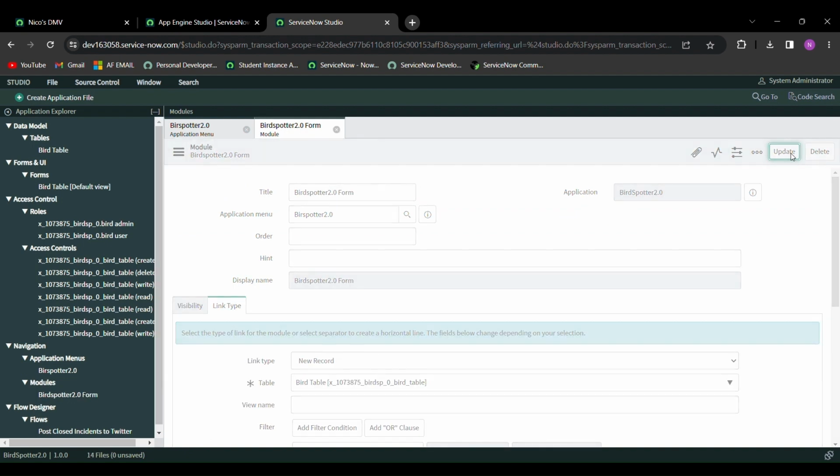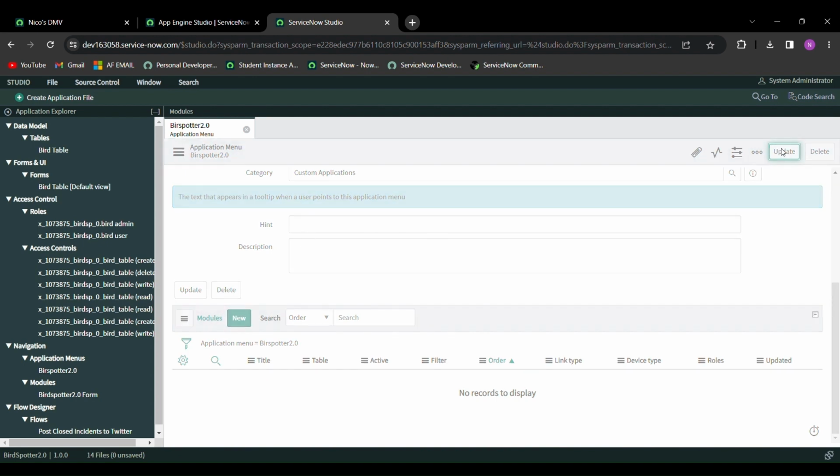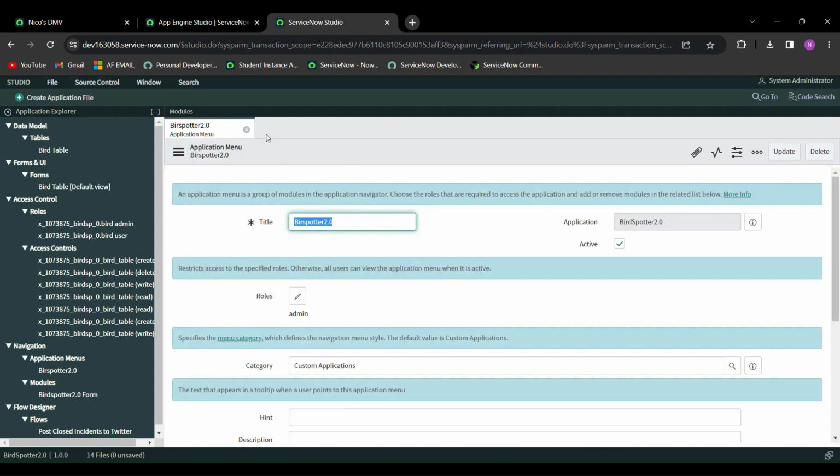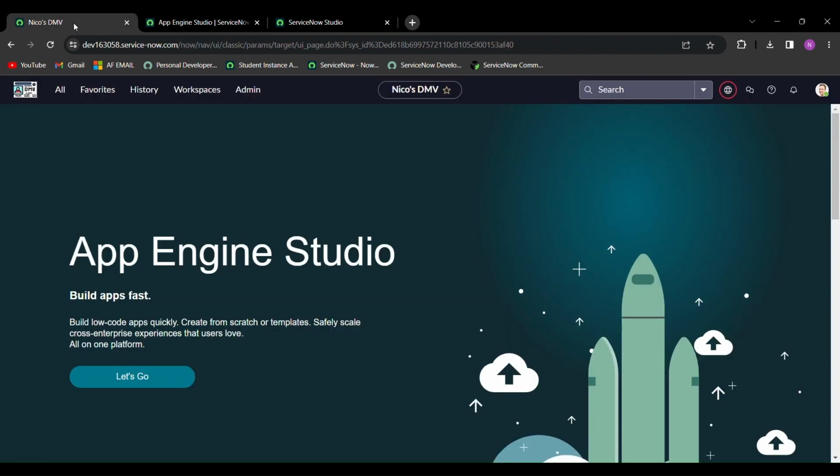Go ahead and update the module. You can close out of that. Update the app. You can close out of that. From here, all of our data is saved. If you go back to your PDI,